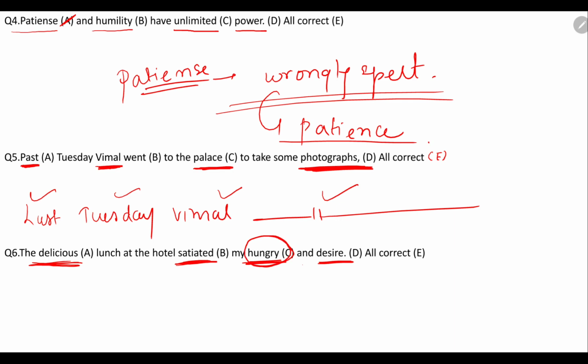Now look, if you're looking at the spelling of the words, delicious spelling is right, satiated spelling is also right, hungry spelling is also right, and desire spelling is also right. The second approach that you have to keep in mind is, are these words used in the appropriate manner? Are they suiting this particular sentence well? So this you have to put as the second approach for approaching the answer. Okay, so the delicious lunch at the hotel satiated my hungry. No, it satiated my hunger. Okay, it should have come satiated my hunger, not hungry.